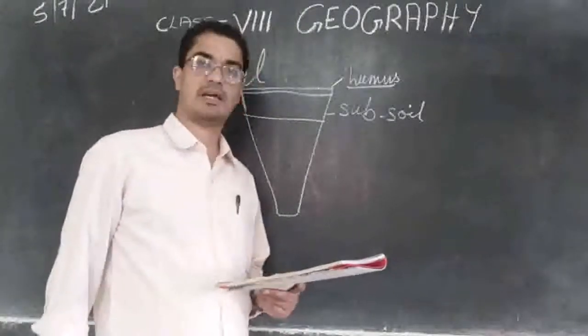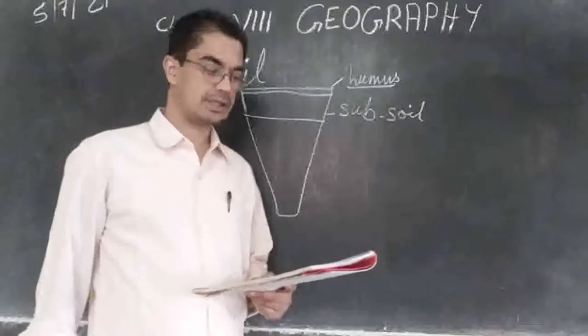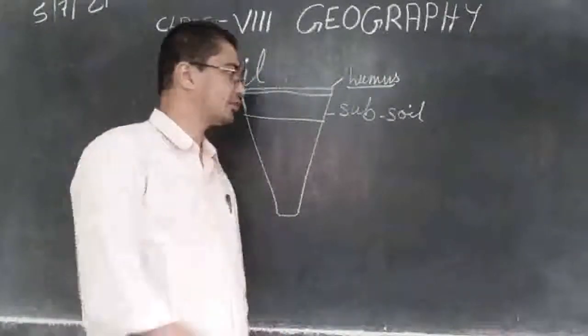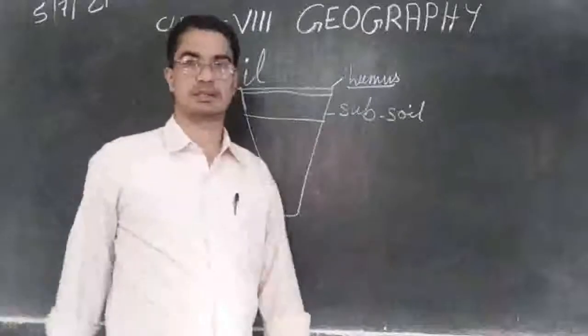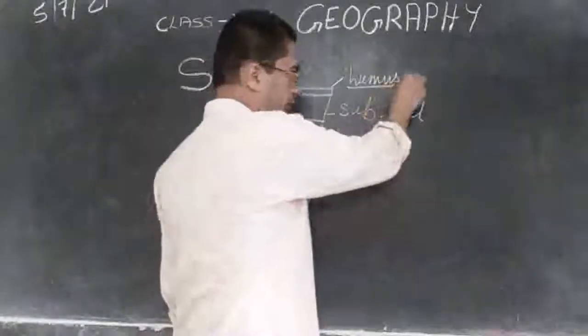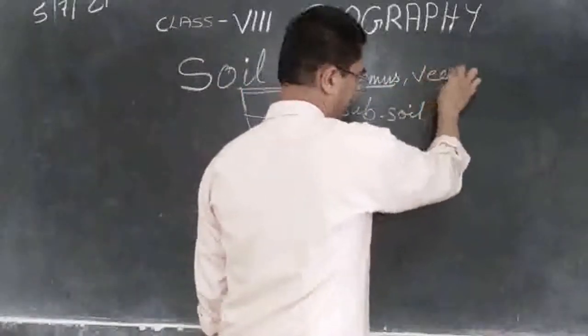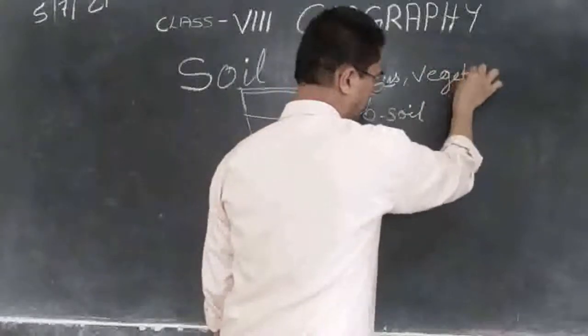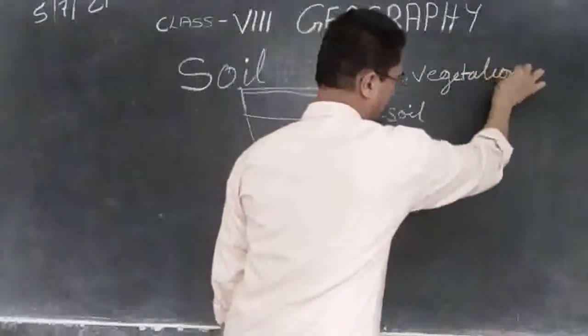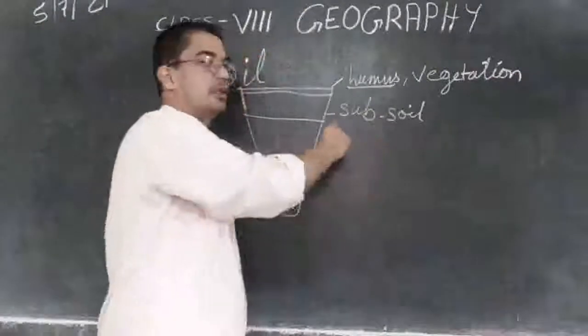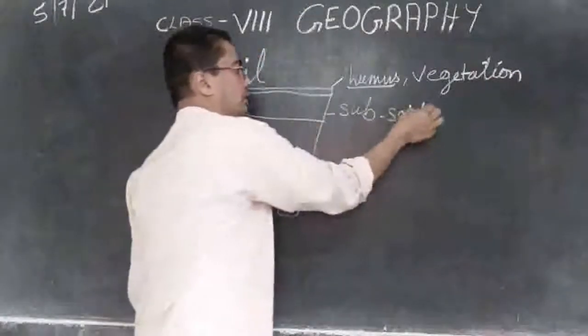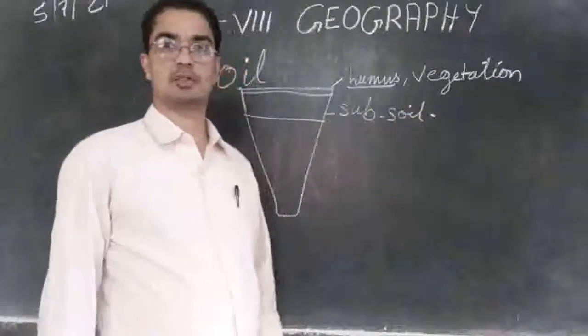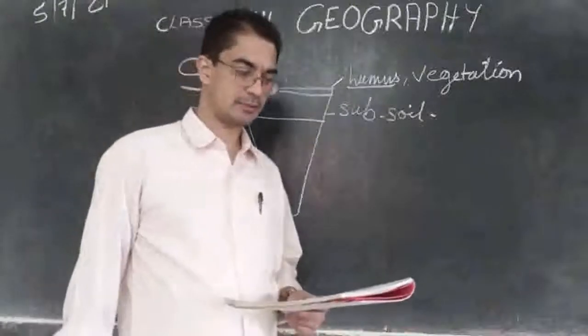You will find sand, then silt and clay. That is what we find here. And on top we will find humus and vegetation.